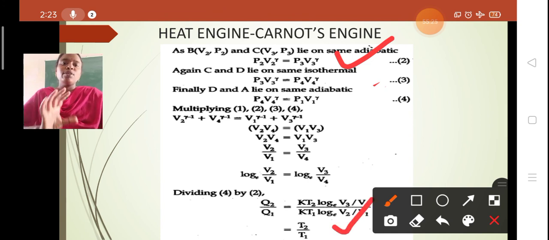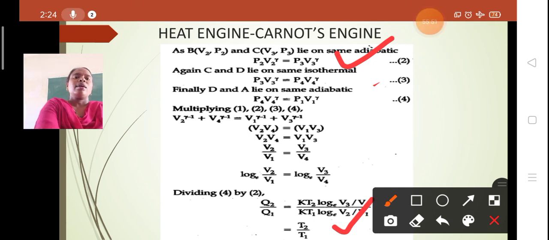So the efficiency of the Carnot cycle, or Carnot's engine, eta is equal to 1 minus Q2 by Q1. We have to know more about Carnot's engine, because Carnot's engine theory is used to judge the performance of practical engines. So let us see how.